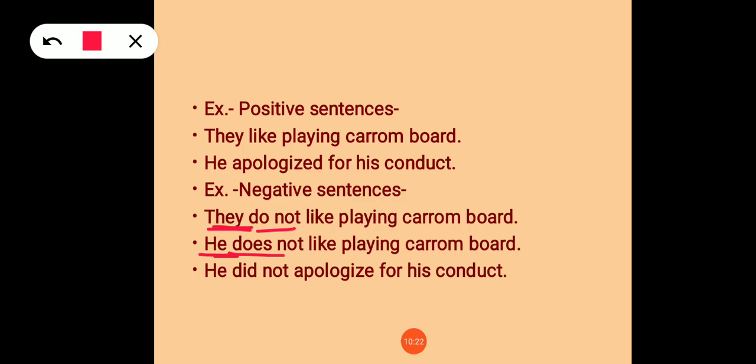Always remember not for making negative sentences. And when the sentence is in the simple past tense, we make negatives by putting did not, whether the subject is singular or plural, noun or pronoun.